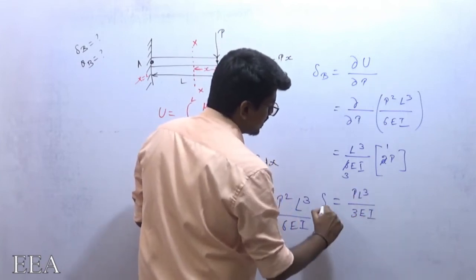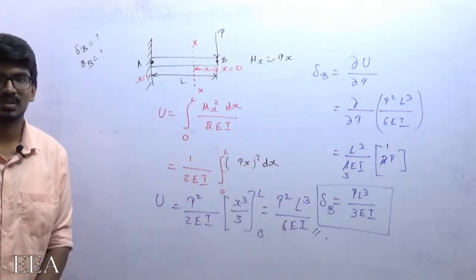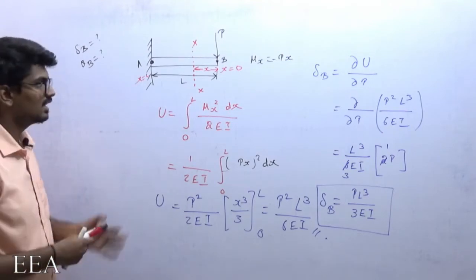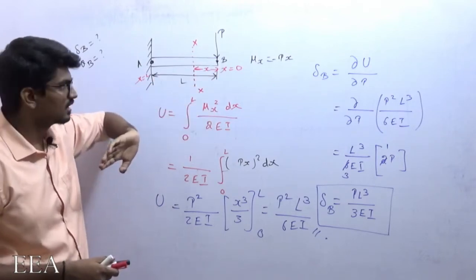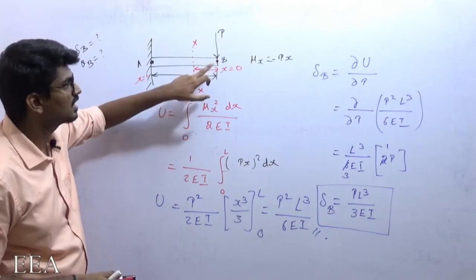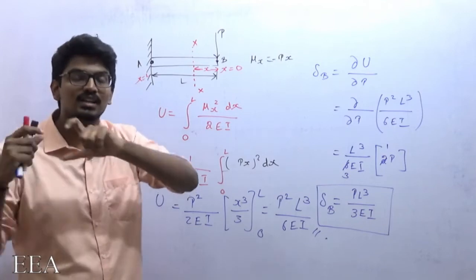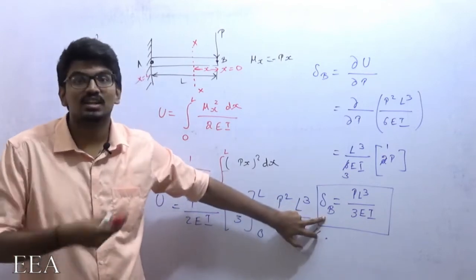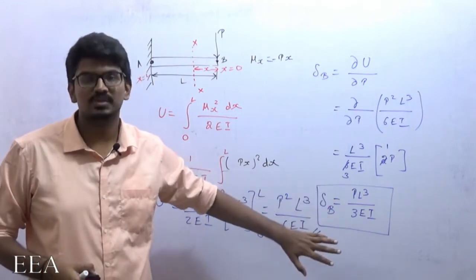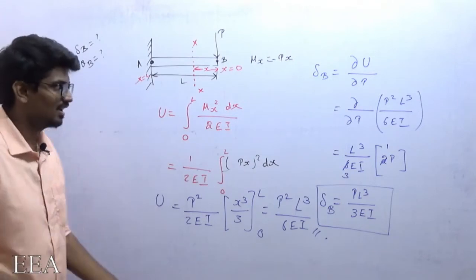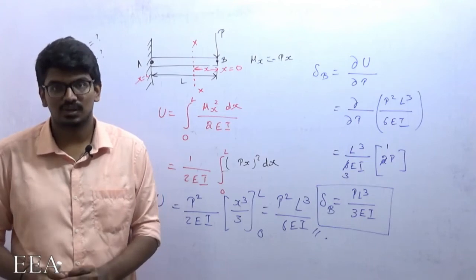So go and see what is the equation which we got by using double integration for a cantilever beam. What is the equation of delta at B? We know that delta at B is the maximum deflection, as we discussed already. That maximum deflection, delta at B, by using double integration which we discussed before, that equation and this equation which we are getting from Castigliano's theorem, that is the strain energy method, has to be the same, and it will be the same. And you know now which one is comparatively easy. Of course, double integration is fine, but there are some limitations. Now let us proceed.